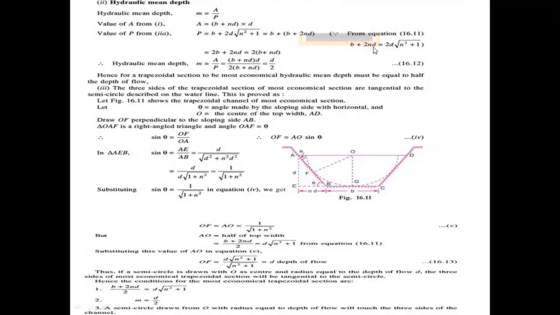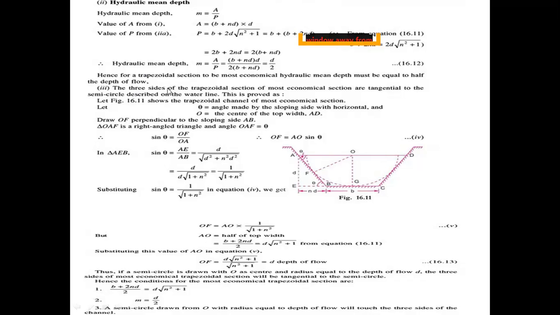Now substitute the values in the hydraulic mean depth formula: A by P, that is b plus nd into d by 2 into b plus nd. Here b plus nd are cancelled. We are getting the value d by 2 as the formula for the hydraulic mean depth.